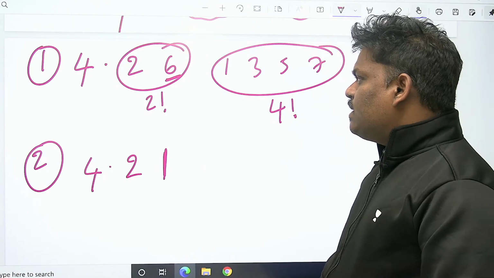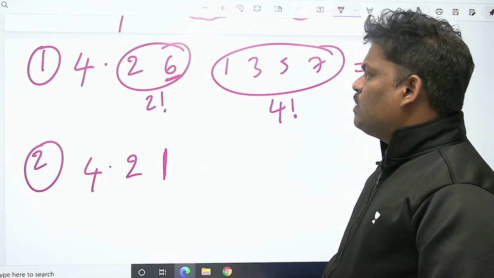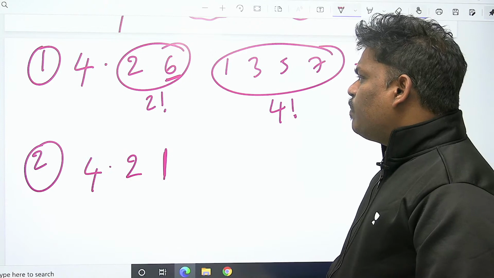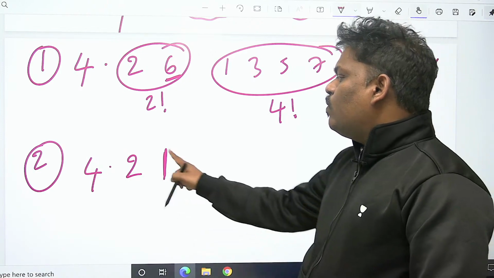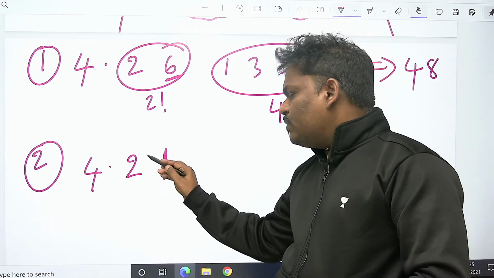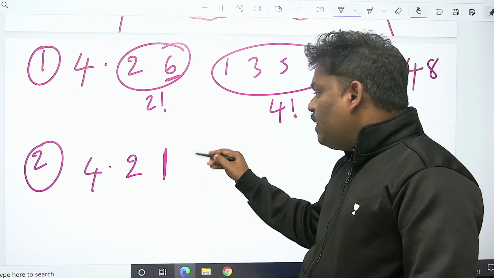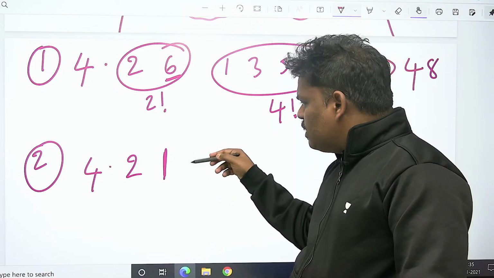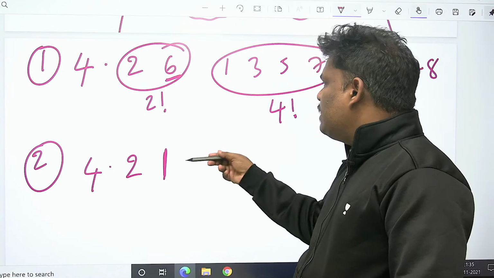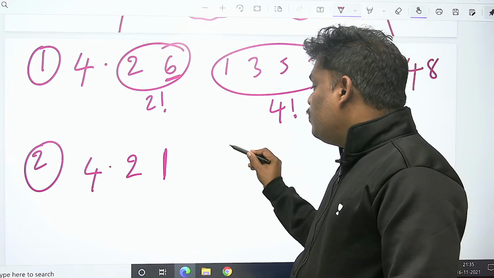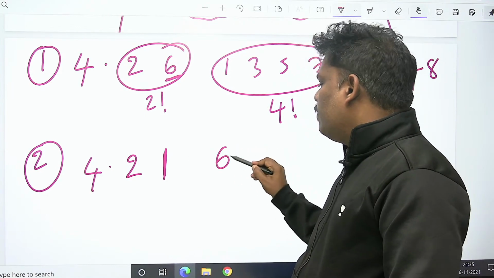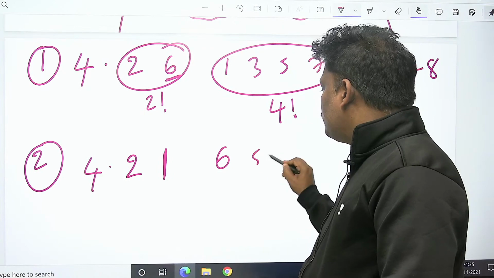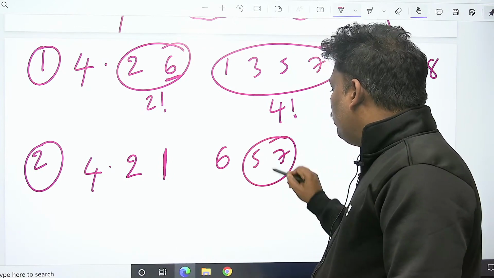Because on the right side, the right subtree should be first to 6 only. But right subtree people are not coming till now. Left only can come continuously. After 2, 1 came. But 3 is not coming. Assume that 3 also can come. If you see the right hand side, 6 came. After 6, 5, 7 came. 5, 7 you can write 2 factorial.